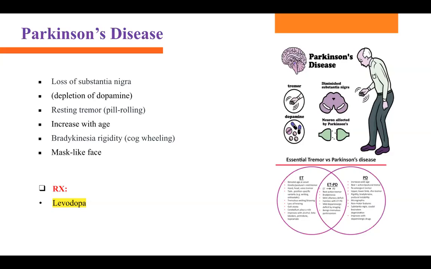What is that? As you can see in this picture, the middle purple-looking one that has two white arrows, those arrows are called substantia nigra. And it's degenerating, and that's why the patient has depletion of dopamine and they have all those symptoms as well. So 70% of the patients who have Parkinson's disease, they have autoimmune disease. Okay, Parkinson's disease, 70% of the time that is autoimmune. So what is the choice of treatment? Levodopa, carbidopa.